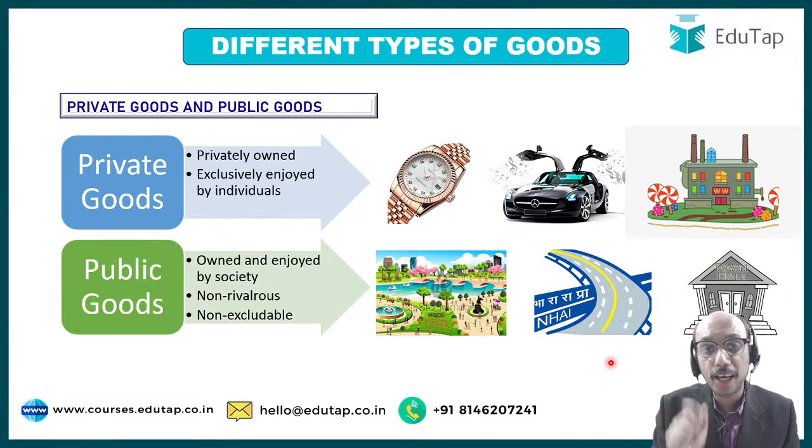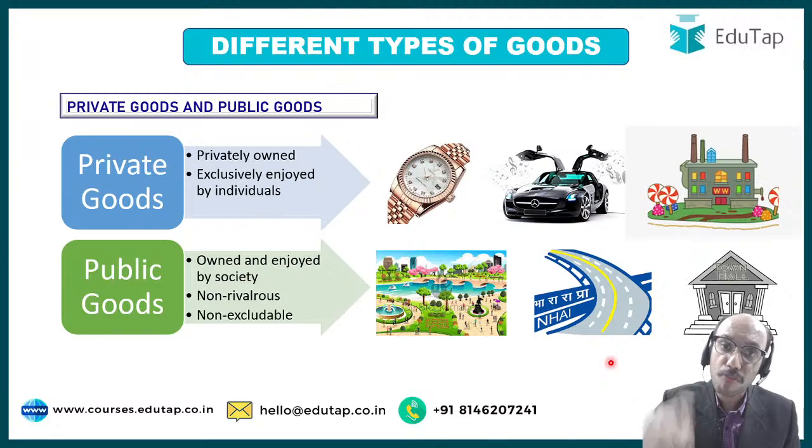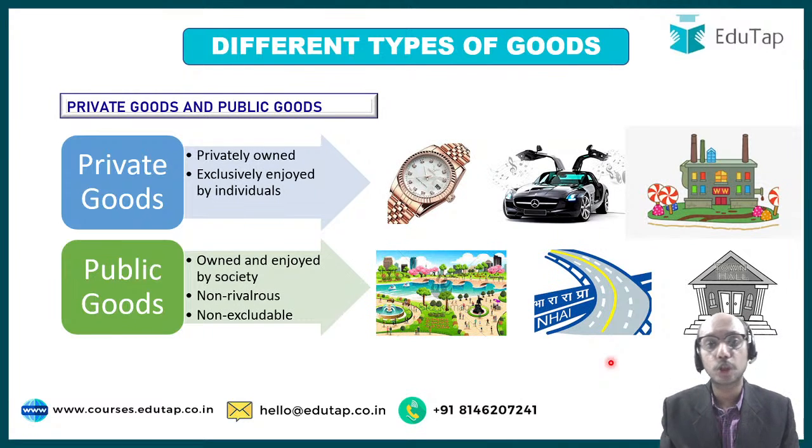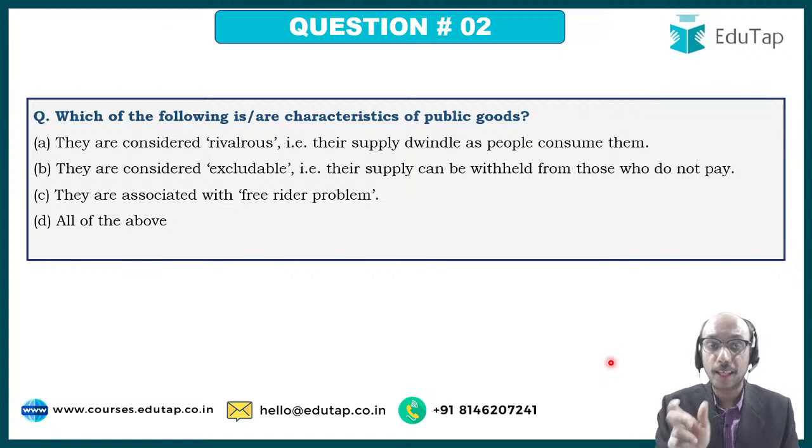What is the meaning of free rider problem? That even though I have not paid anything, still I will be able to enjoy that good, will be able to benefit from that good. That is the meaning of free rider problem. In private goods, there is no possibility of there being a free rider problem. If you have paid, then only you will be able to enjoy the good. If you have not paid, you will not be able to enjoy the good. Whereas in case of public goods, even if you have not paid, you can still enjoy the good. Therefore, there is a free rider problem associated with public goods.